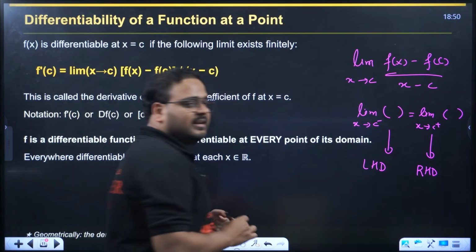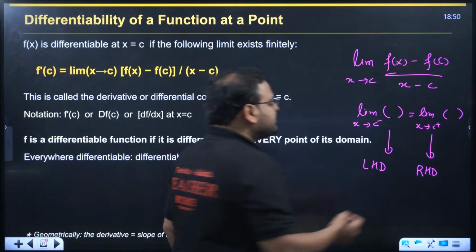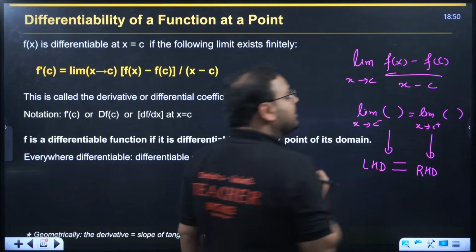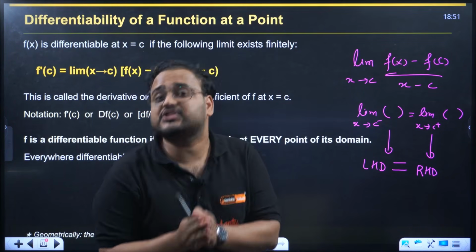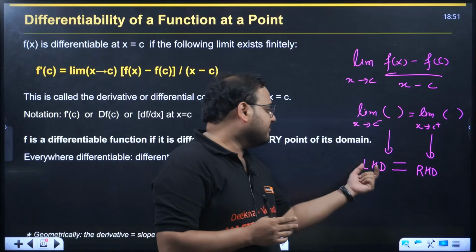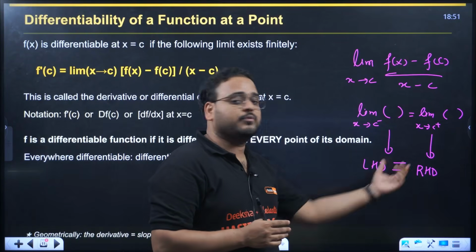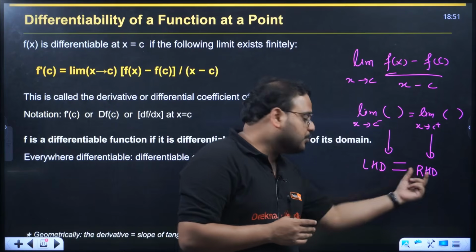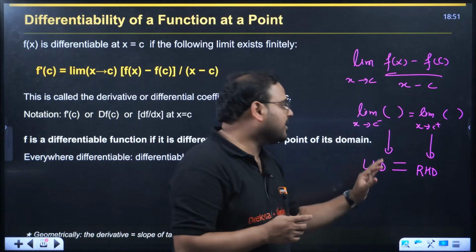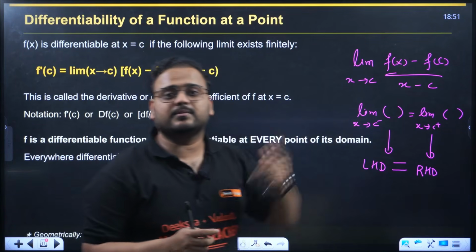So this limit exists when the left hand derivative and right hand derivative are equal. When the left hand derivative is equal to the right hand derivative, then we can call the given function to be differentiable in nature.